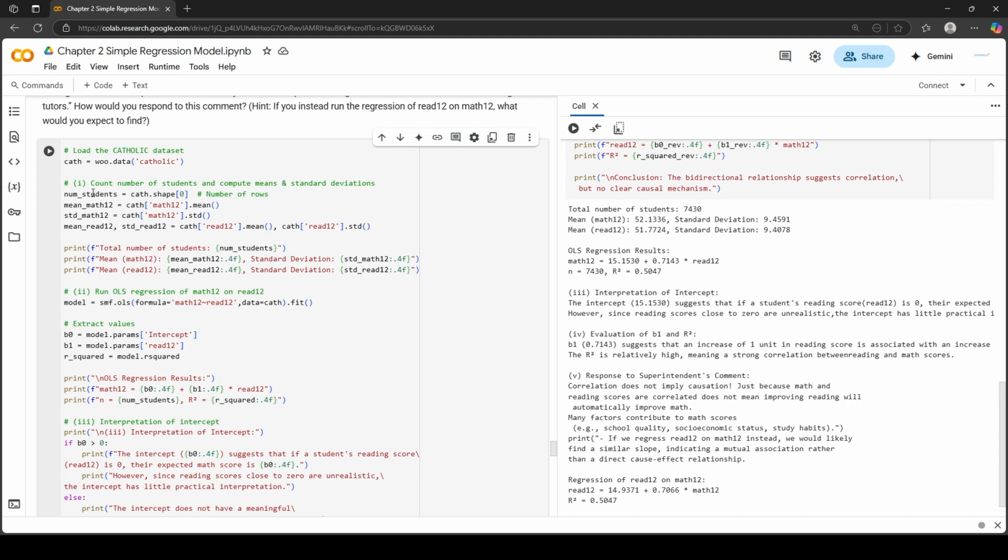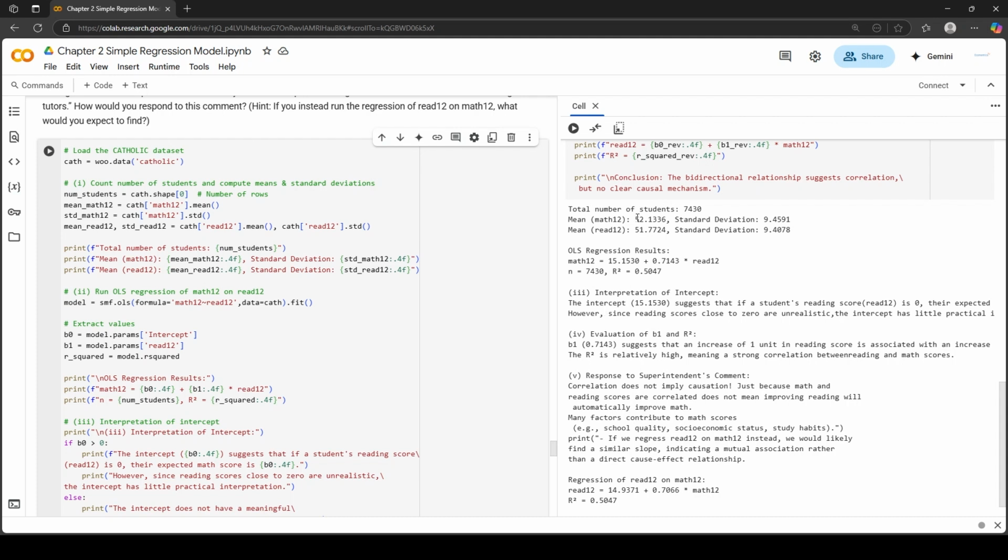For the number of students, we have to calculate the number of rows. For this, type the dataset name cath.shape in the square bracket, type 0. It will give you the number of rows. Now for the mean of Math 12, select the dataset name and then select the column in the square bracket, Math 12. Then type the .mean function. For standard deviation, select the dataset cath, in the square bracket type the column name Math 12 and then .std for standard deviation. Similarly, you have to repeat this process for the column Read 12.